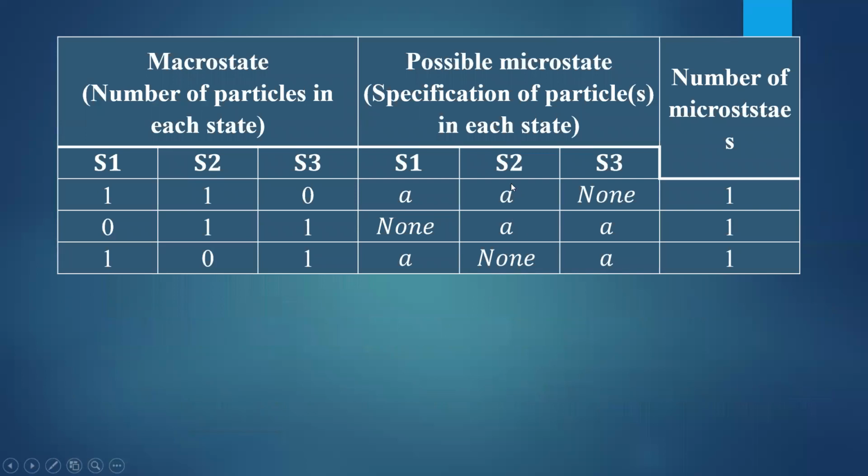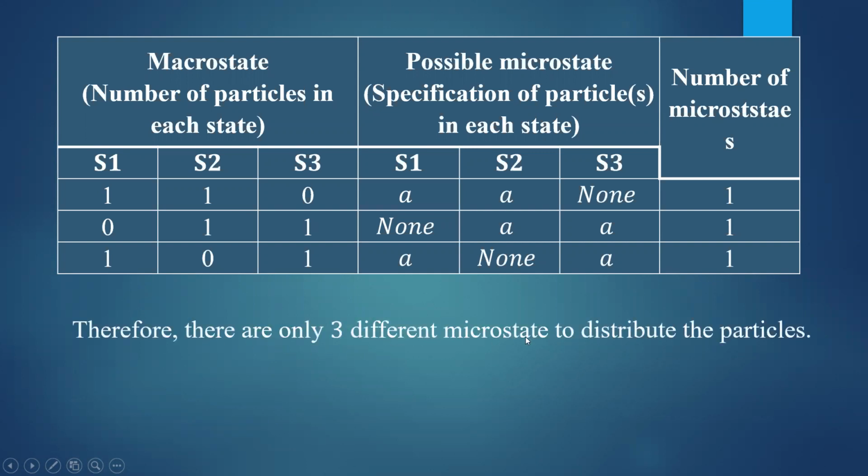Last: S1 contains one particle and S3 contains another particle. So A is in S1, another A is in S3. The third combination is possible. Remember, in a given state only one particle is allowed, and two particles are not allowed. Therefore, there are only three different microstates to distribute two particles in three different states.